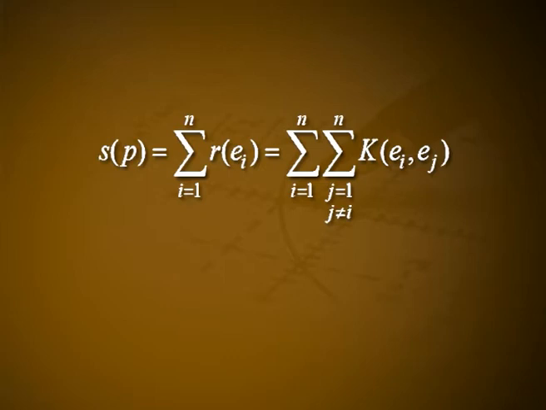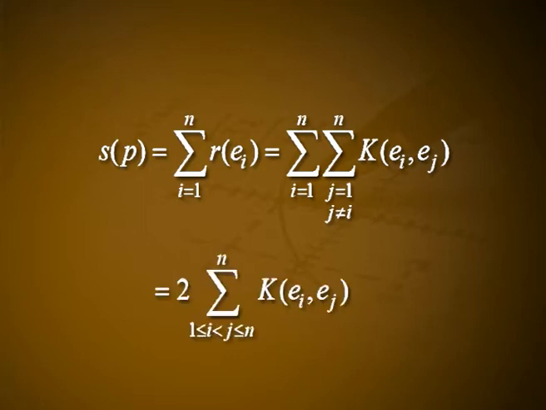Furthermore, S of p is equal to summation i equal to 1 to n R of ei, which is equal to summation i equal to 1 to n summation j equal to 1 to n, j not equal to i, k of ei, ej, which is equal to 2 times summation 1 less than or equal to i less than j less than or equal to n k of ei, ej. That is, the scalar curvature is twice the sum of sectional curvatures taken in the directions of all coordinate planes of an orthonormal coordinate system in TpM.